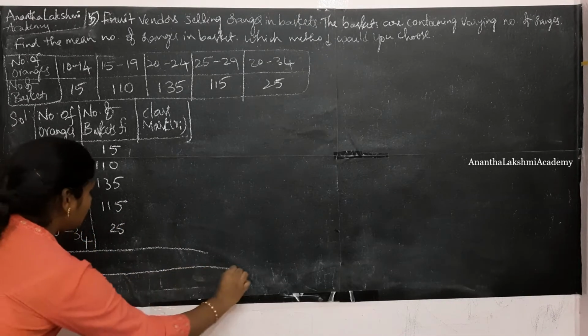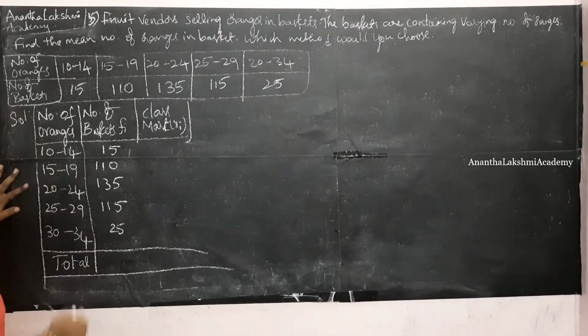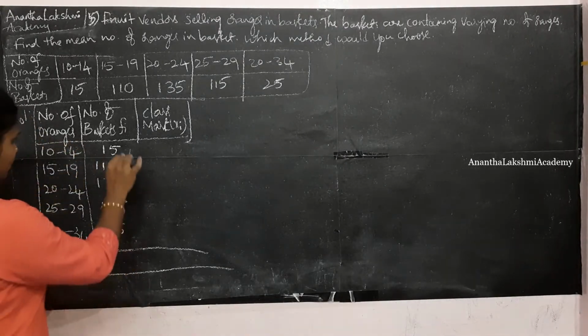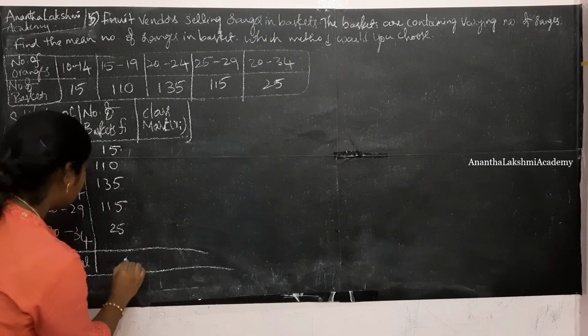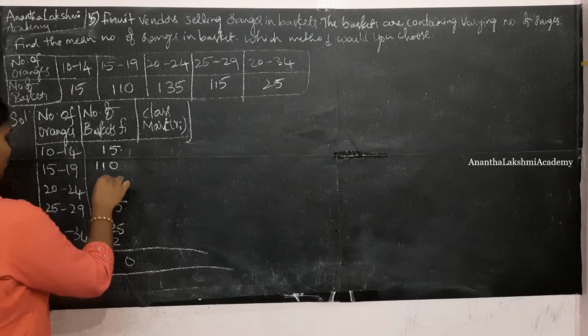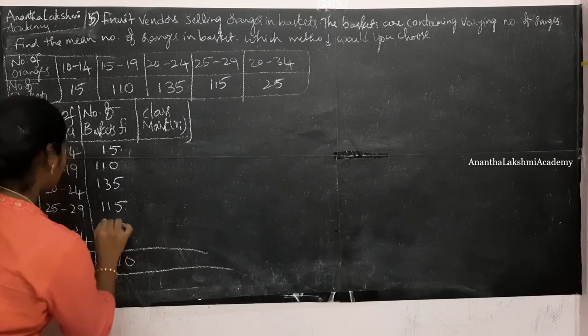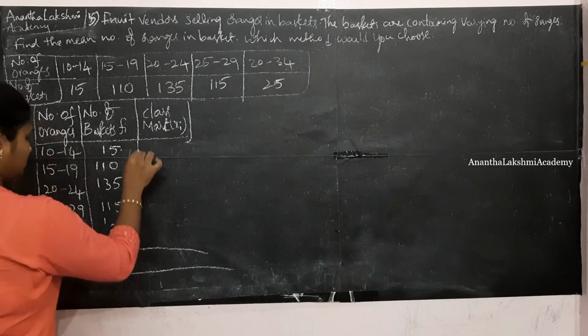The last column will be for total. Anyways, we need to calculate the frequency, right? This is going to be 5, 5, 5, 5, 4, 5 is 20. 2 plus 2, 4, plus 1, 5, plus 3, 8, 9, 10. Okay, the frequency total is 400.